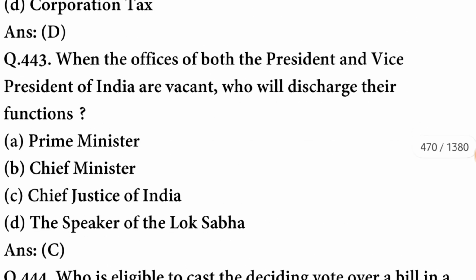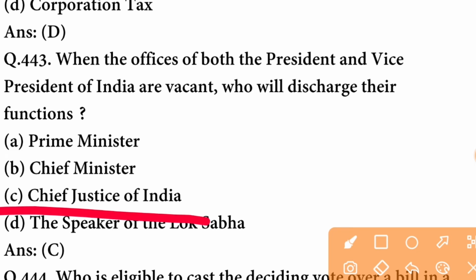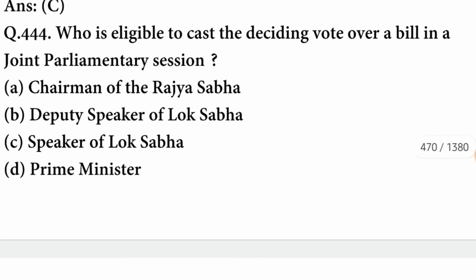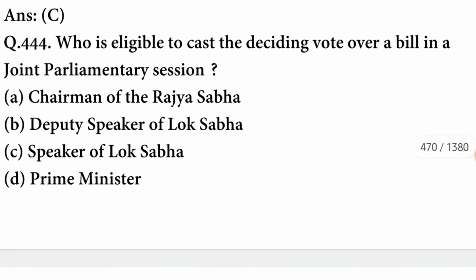D option is correct. When the offices of both the President and Vice President of India are vacant, who will discharge their functions? This will be discharged by the Chief Justice of India. Who is eligible to cast the deciding vote over a bill in a joint parliamentary session? The person is the Speaker of Lok Sabha.